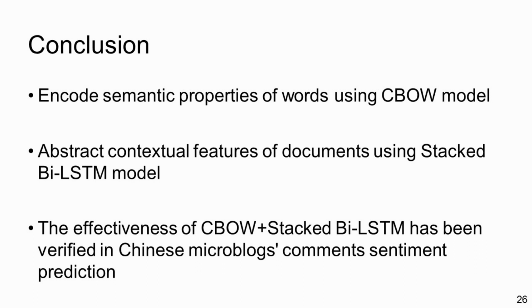In our study, we first employed the continuous bag-of-words model to represent semantic features of the words. After that, bidirectional long short-term memory is introduced to abstract contextual features to represent the documents. At last, document vectors provided by bidirectional long short-term memory are fed into a binary softmax to do the sentiment prediction. Experimental results demonstrate that our proposed method achieves better performance over other machine learning and deep learning models, which verifies the effectiveness of applying continuous bag-of-words and stacked bidirectional long short-term memory in sentiment prediction of Chinese microblogs.